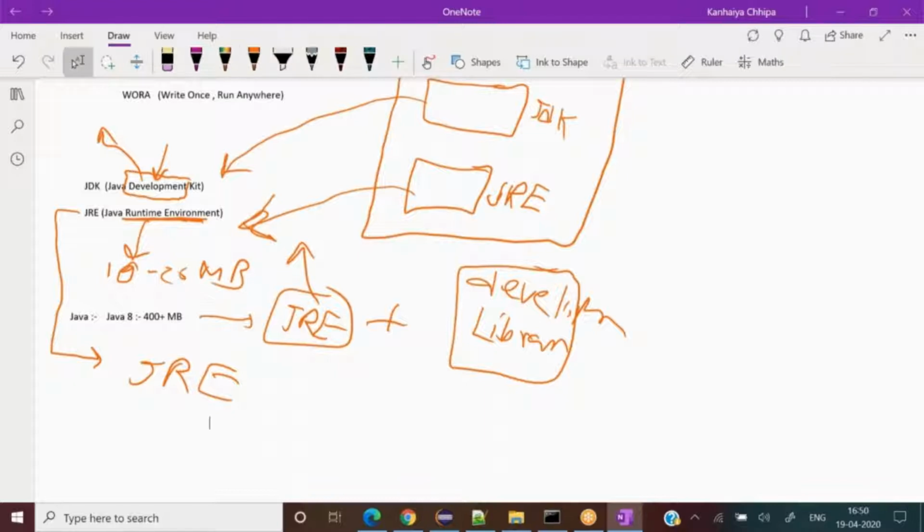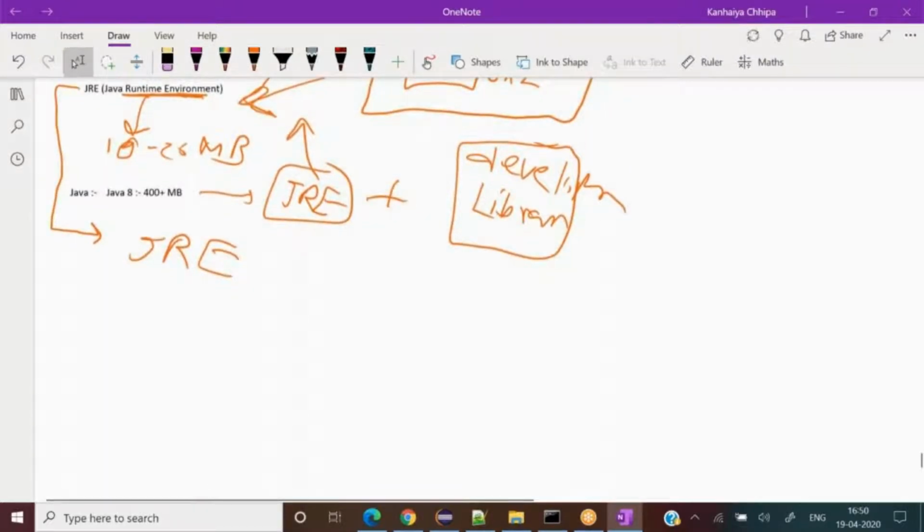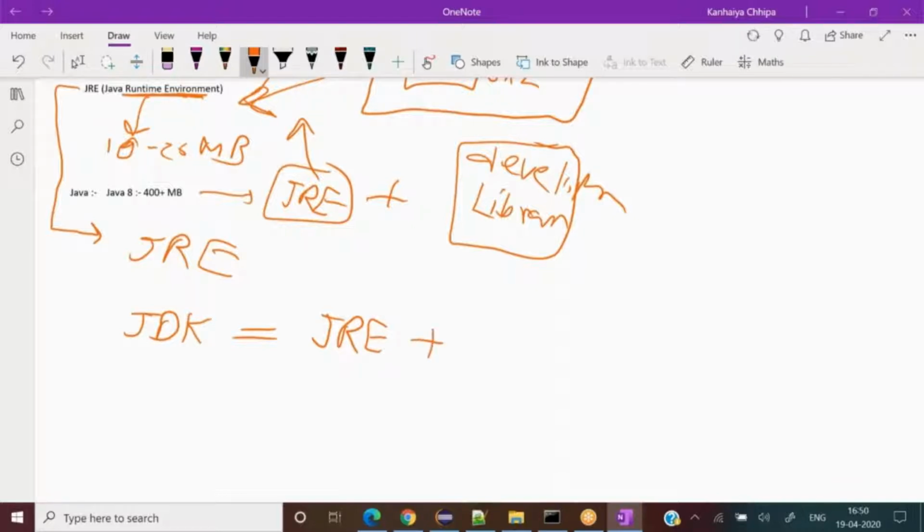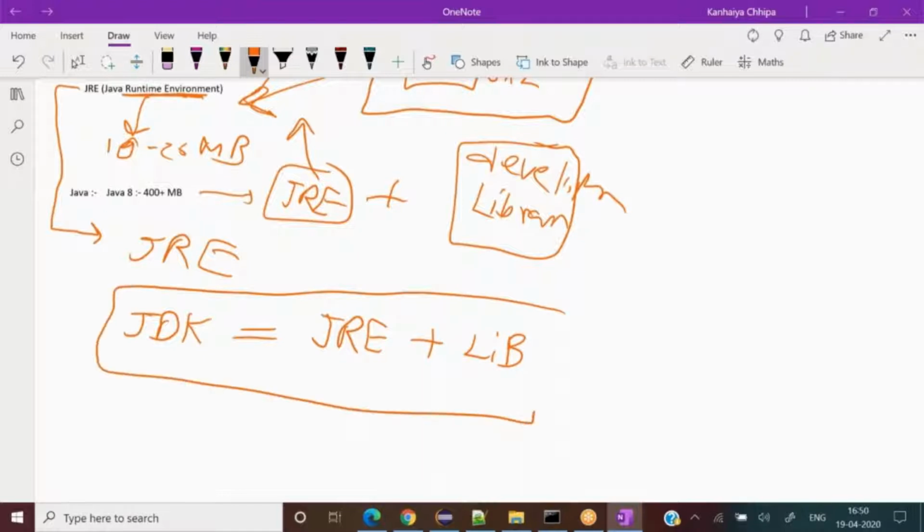So if I write the same thing in a mathematical way: JDK equal to JRE plus some other libraries. These libraries are used by developers, and this runtime environment is for all the devices. So far so good? Any problem? No problem. Right, it's a very simple thing.